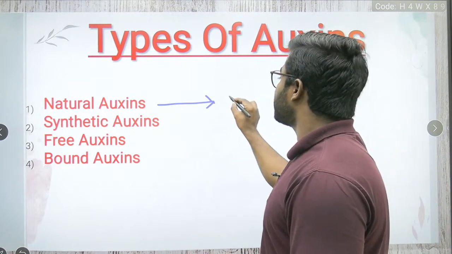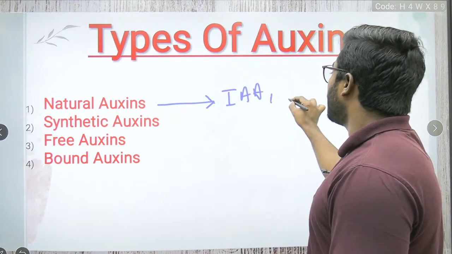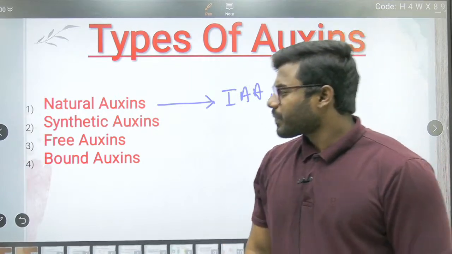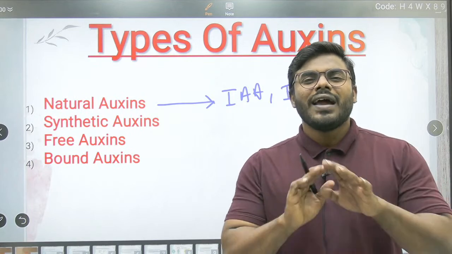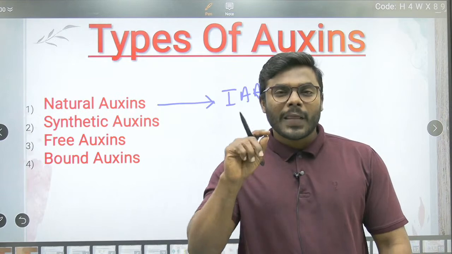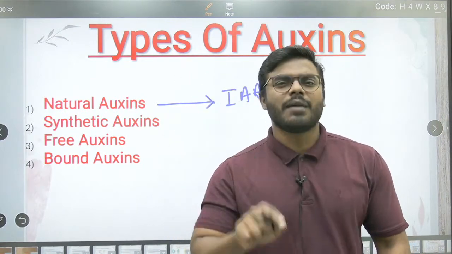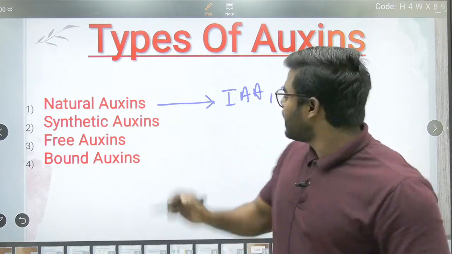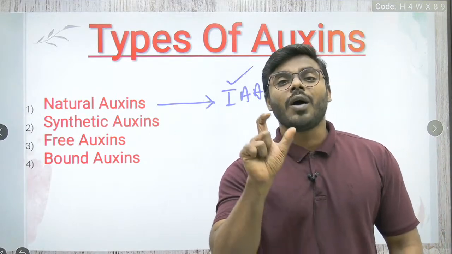What are the natural auxin examples? IAA, IBA: indole acetic acid and indole butyric acid. And one more point every student has to remember for the exam. It doesn't matter how many natural auxins are present in the plant body, keep it in your mind, but auxin mostly exhibits in the IAA form.